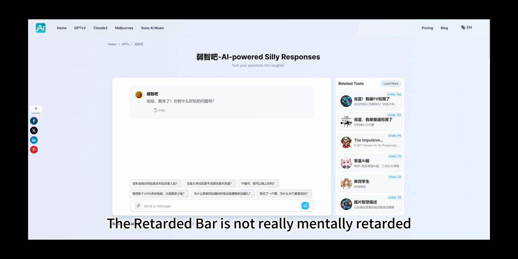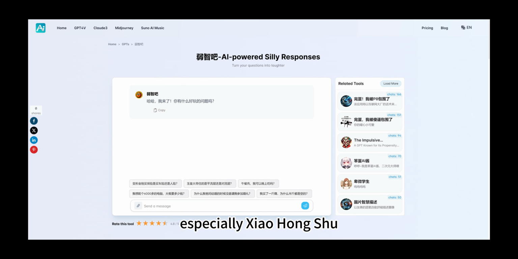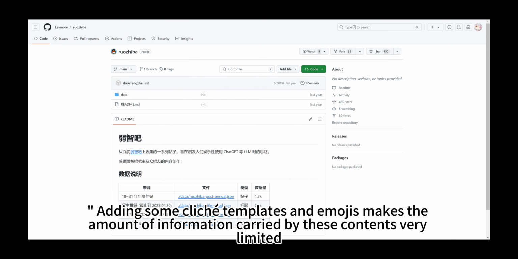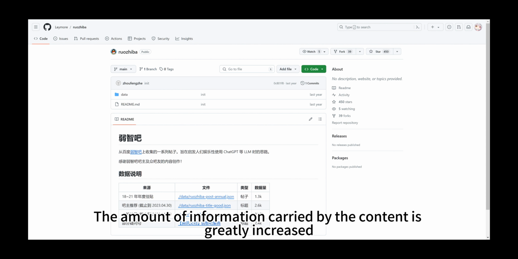Ruozhiba is not really mentally retarded, and those communities that flaunt how elite their users are, especially Zhihu, have low IQs. Who in the family would understand? Adding some template phrases and emojis makes the amount of information carried by these contents very limited, and Ruozhiba is not like that. Content rules: originality, short content, and fewer questions. The amount of information carried by the content is greatly increased.